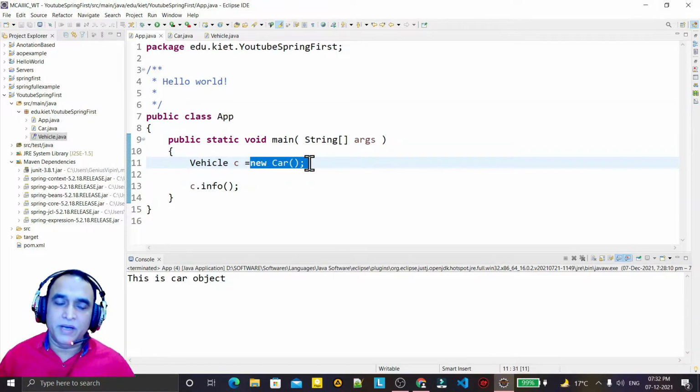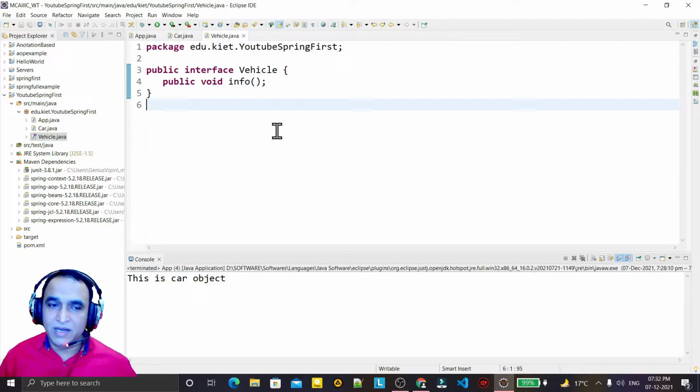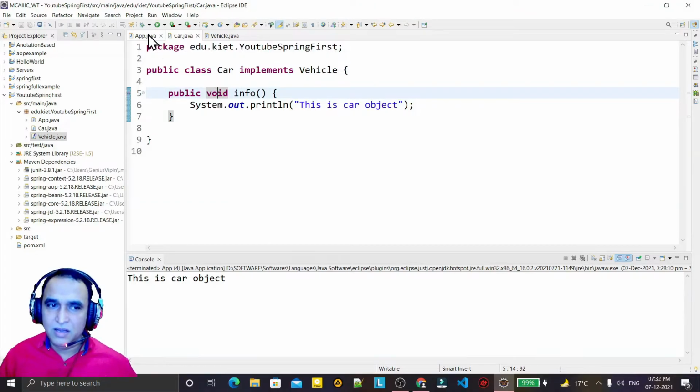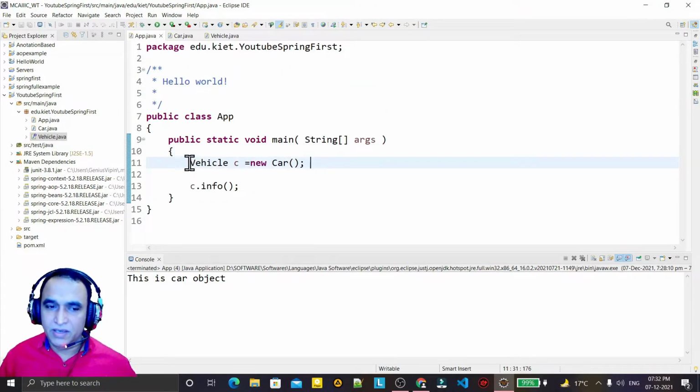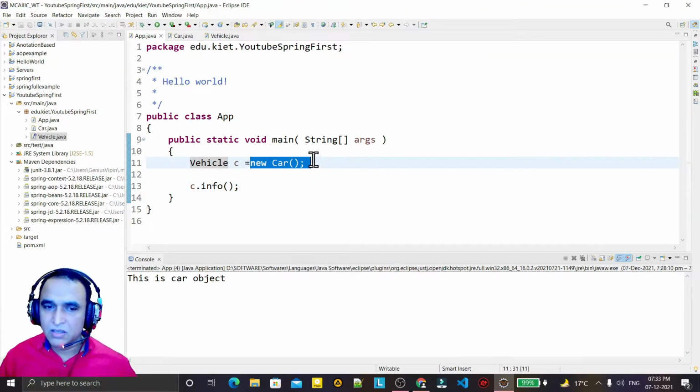In place of the new operator, we are going to use an XML file, Java annotations, and a class that will work as a controller or configuration file. These are the things required to learn in Spring. I have given you an example of what is loosely coupled and what is tightly coupled. If I create this object of Car directly, that is called tightly coupled. If I create the object of Car but using the Vehicle interface, this relationship is called loosely coupled, but still this Vehicle depends on Car, so the dependency is there.